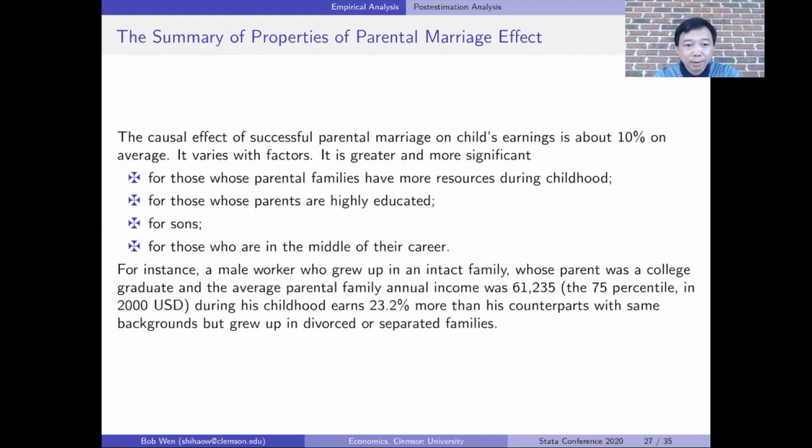For instance, a male worker who grew up in an intact family, whose parent is a college graduate, and parental family income is about 61,000 US dollars, that is at the 75th percentile, earns about 23% more than his counterparts with the same backgrounds, but grew up in divorced or separated families.